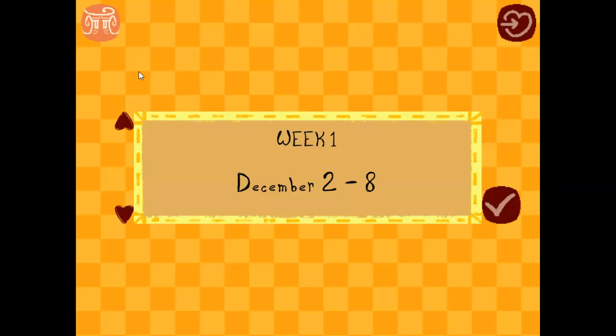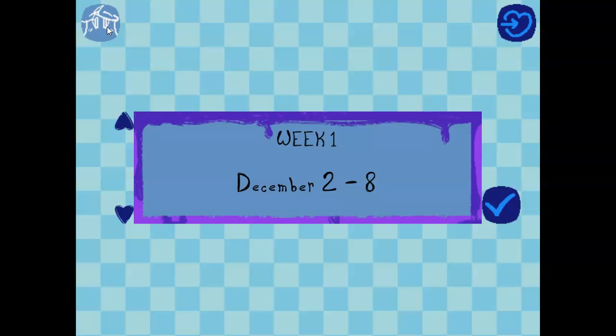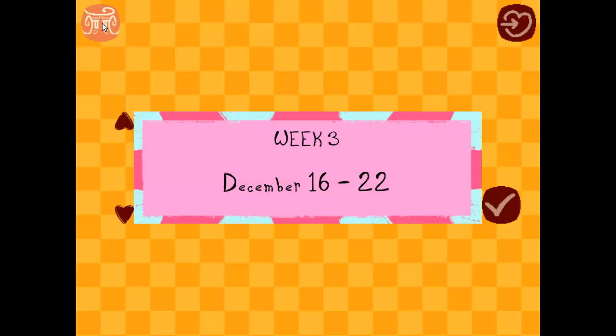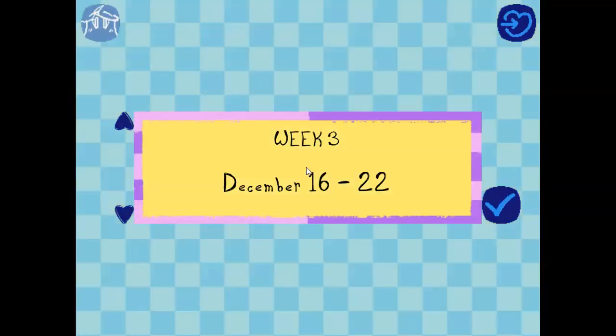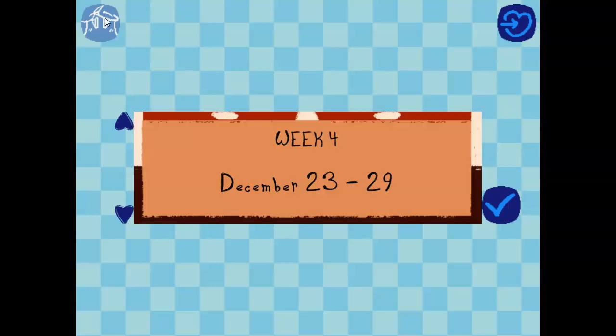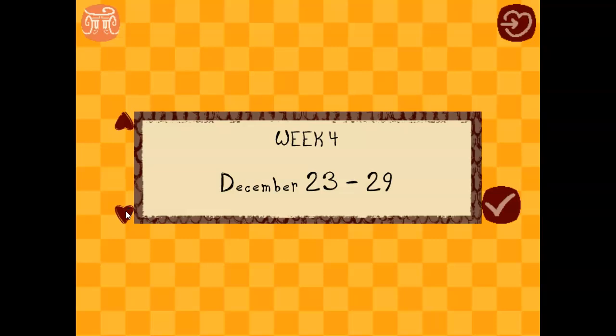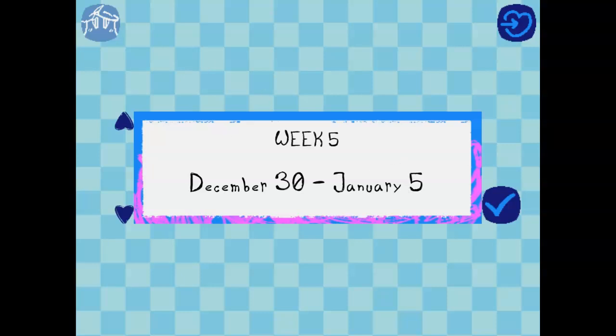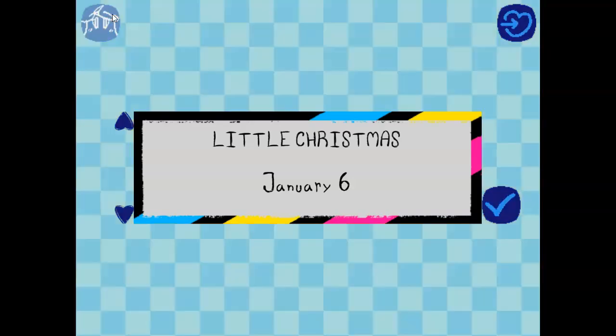So as you can see, week 1 for Miles is Janet's, and Lou for Soul. Week 2 for Miles is Hazel, and Snaptrap for Soul. Week 3 for Miles is Michaela, and Terrence for Soul. Week 4 for Soul is Red and Orson for Miles. And then week 5 is their respective speech bubbles. And then Little Christmas.